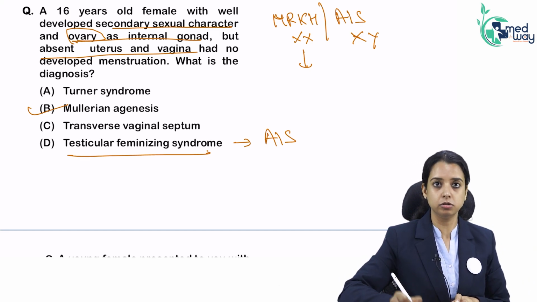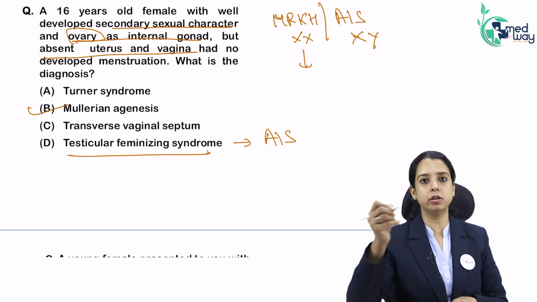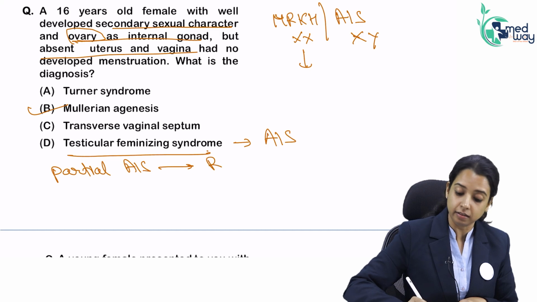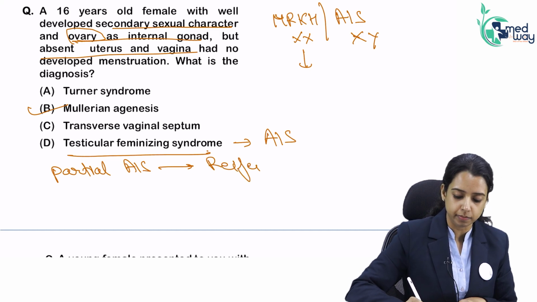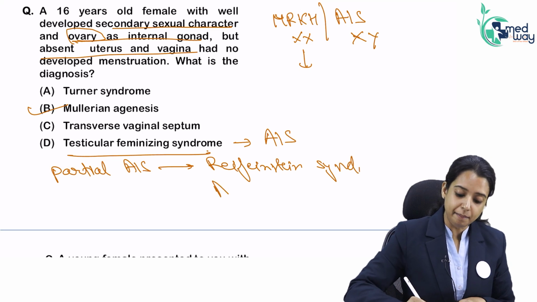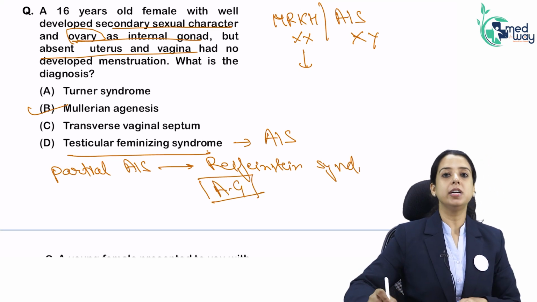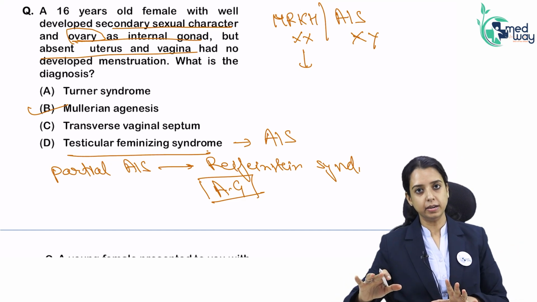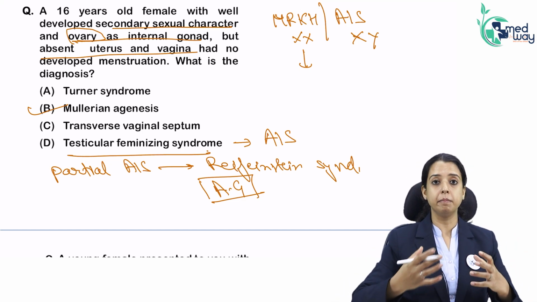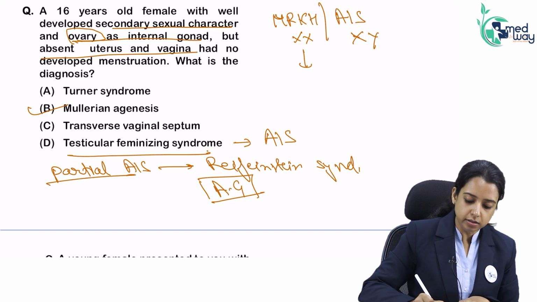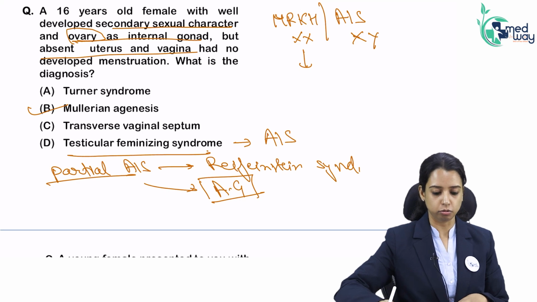One important point: partial androgen insensitivity syndrome is also called Reifenstein syndrome, a common cause of ambiguous genitalia. Ambiguous genitalia and disorders of sexual development is another topic, where we will read what all can cause ambiguous genitalia in a newborn baby. So partial androgen insensitivity syndrome is called by this name also.